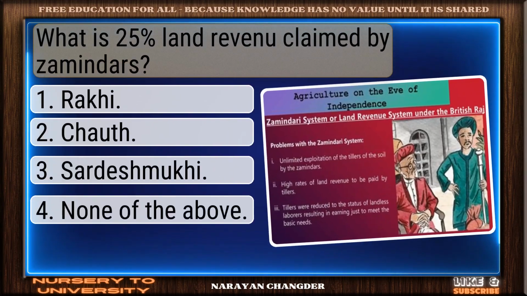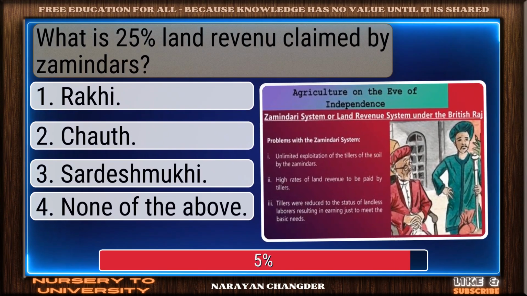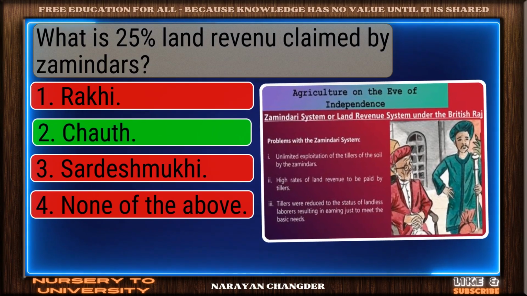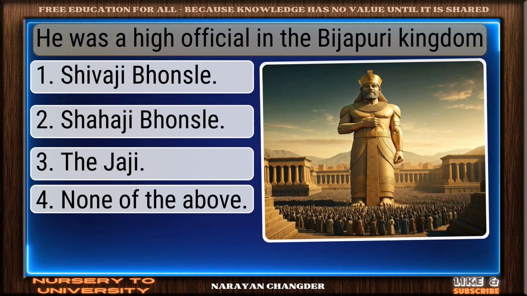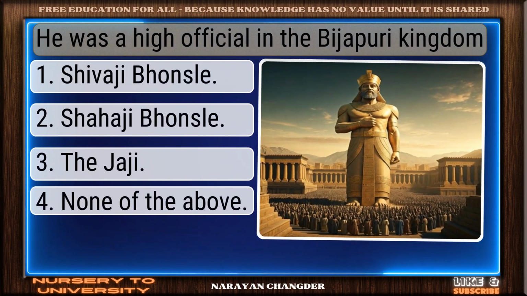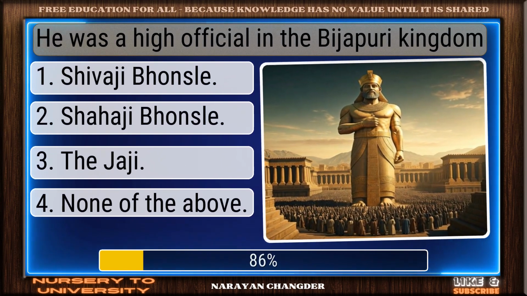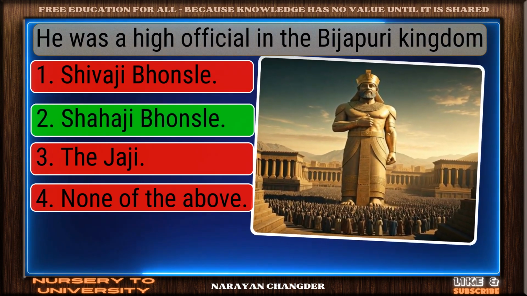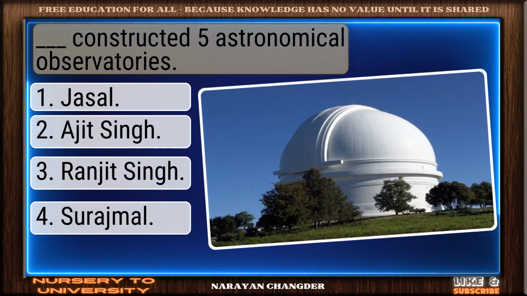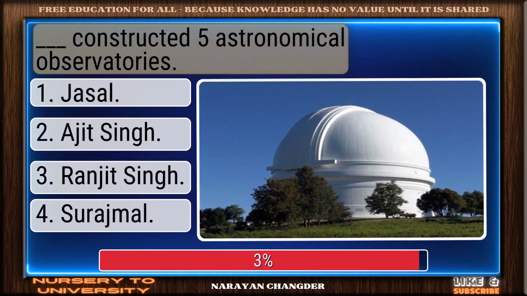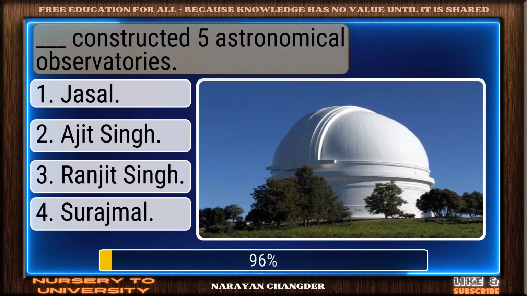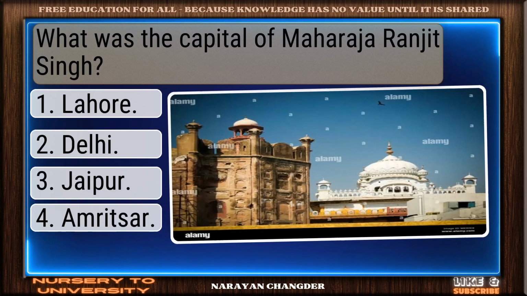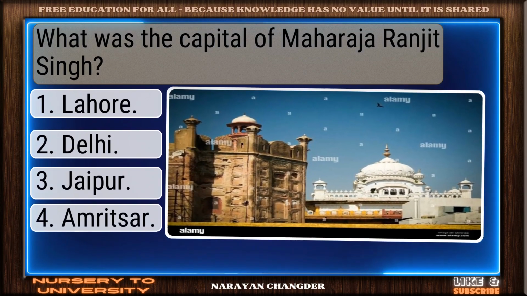What is 25% land revenue claimed by zamindars? You chose Chauth, and it is correct. He was a high official in the Bijapuri kingdom. Perfect. Shahaji Bhonsle is the correct choice. Jai Singh constructed 5 astronomical observatories. Correct. Jai Singh is the right answer. What was the capital of Maharaja Ranjit Singh?